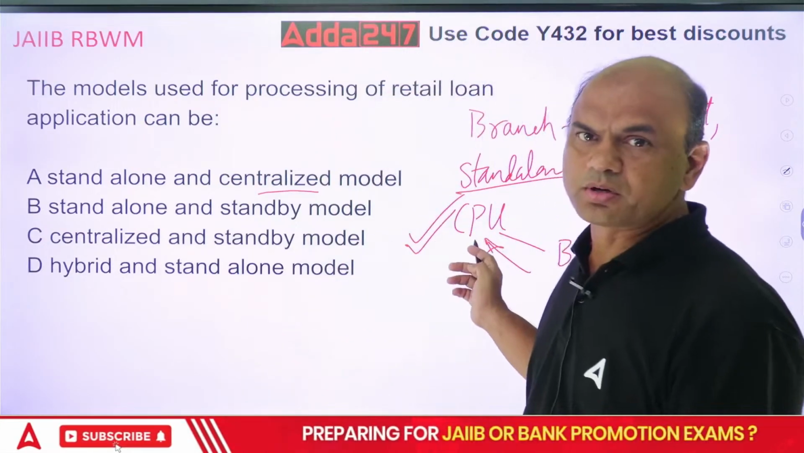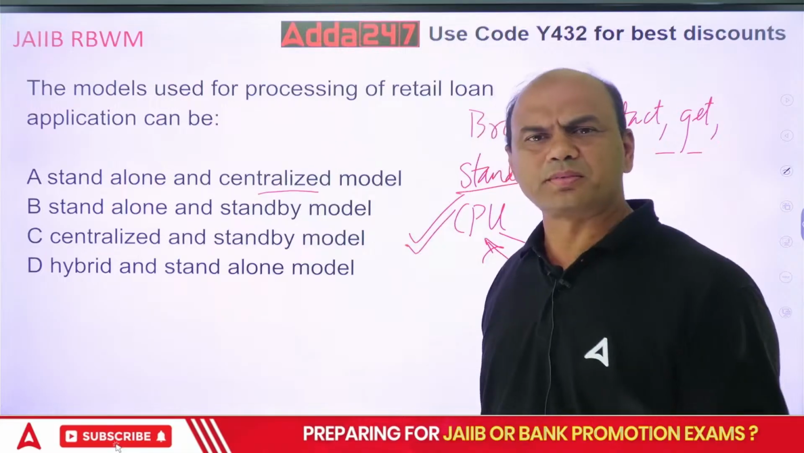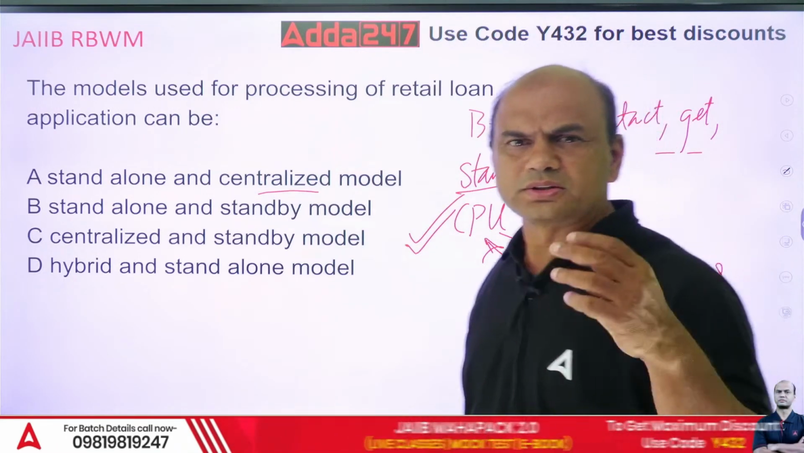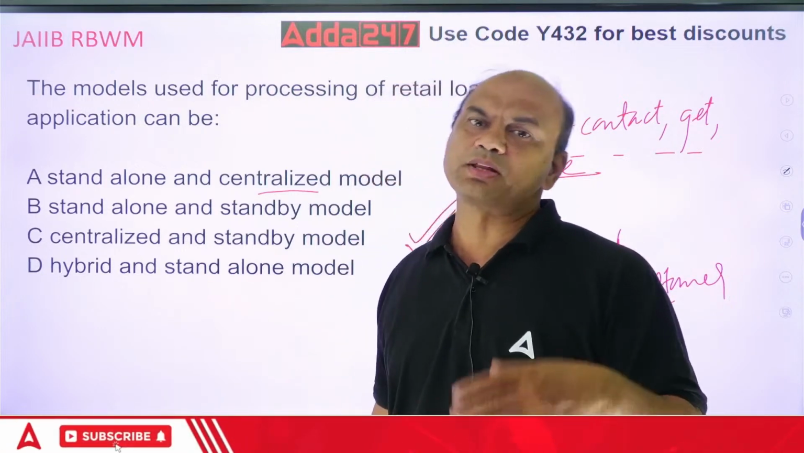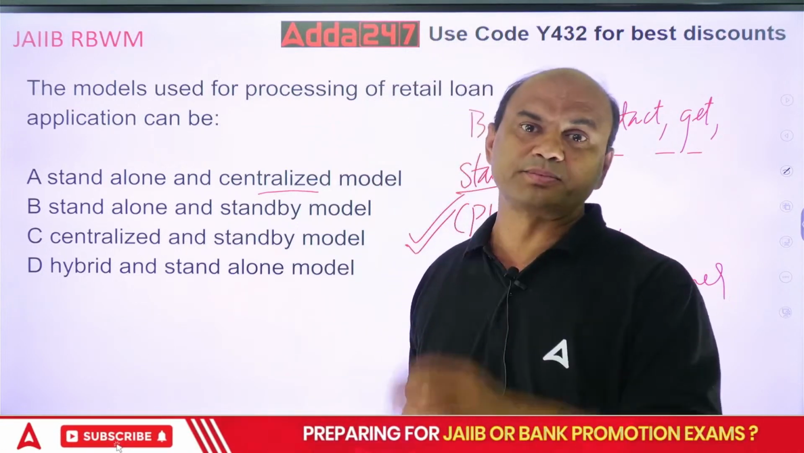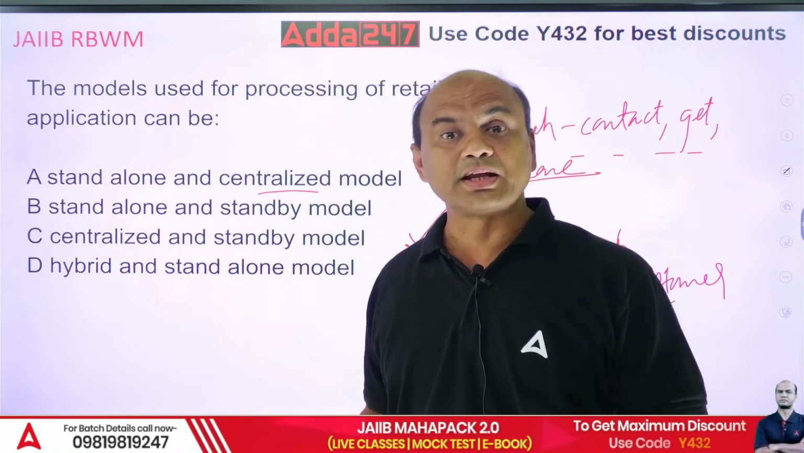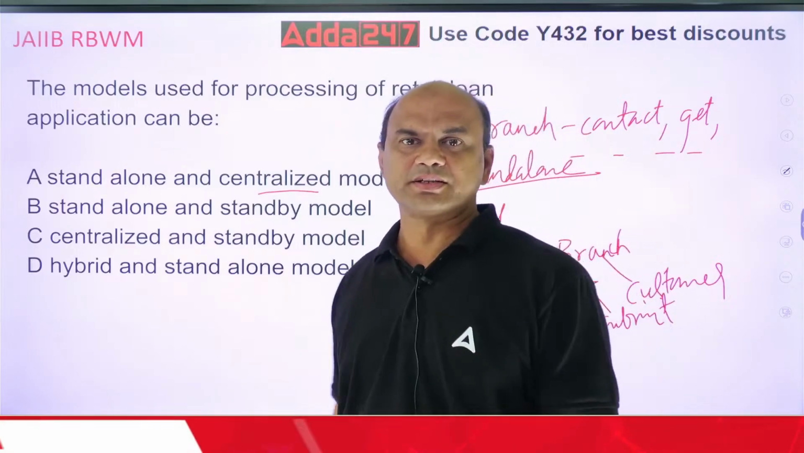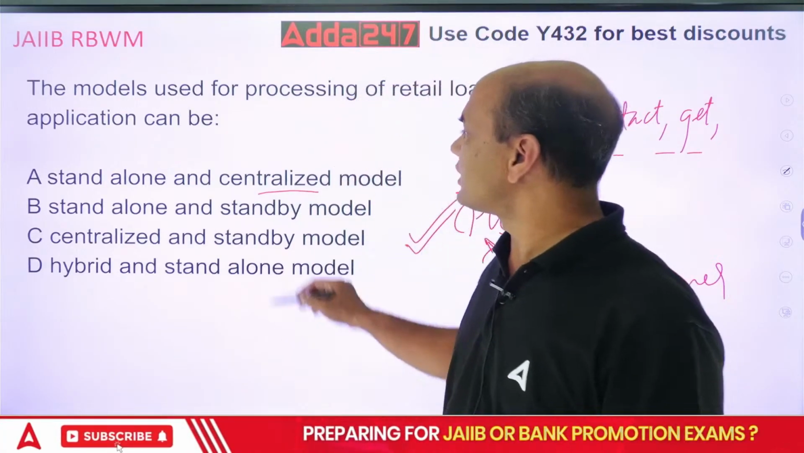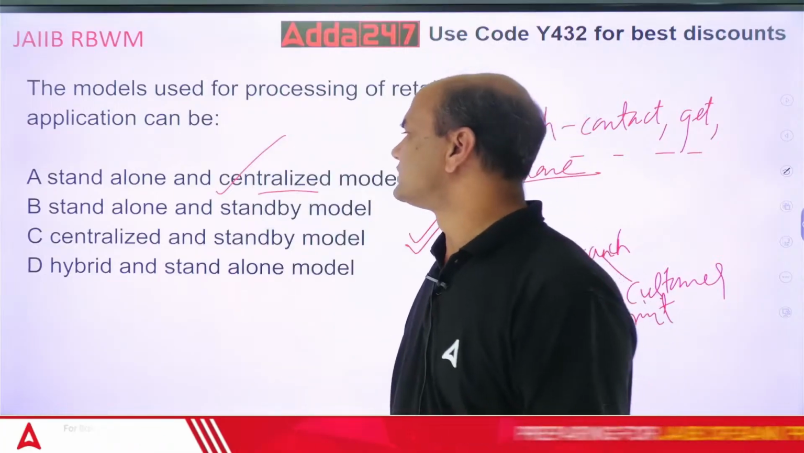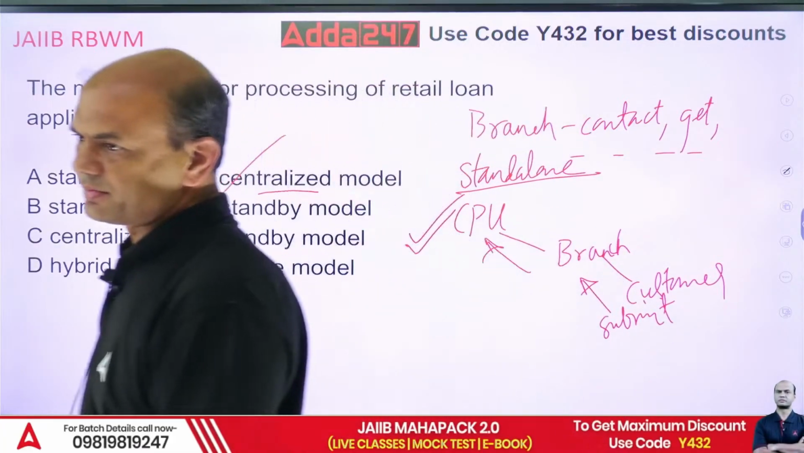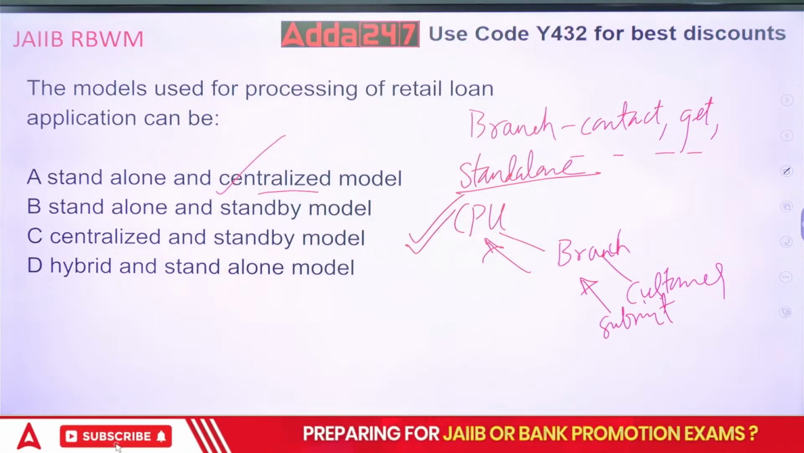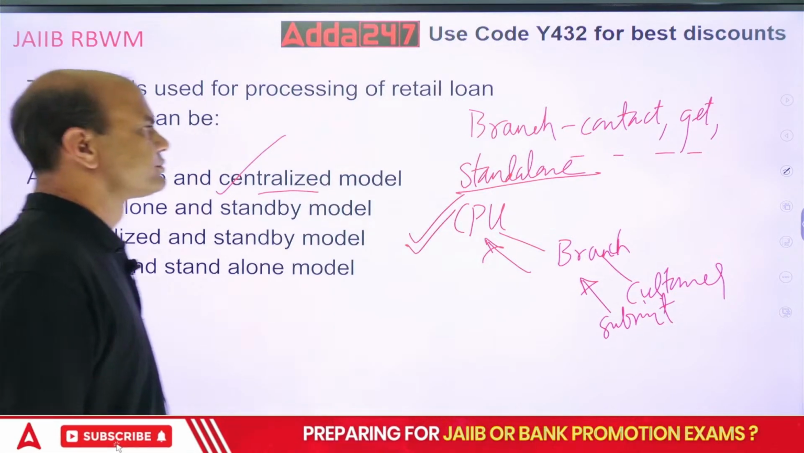So in this CPU model, what happens? Branch collects all the documents and just sends them to the CPU. CPU does the processing. Loan sanctioning, disbursement, even monitoring will be done by the CPU. So branch is free for sales. Branch's main job is sales, isn't it? So what is the answer over here? Standalone and centralized model. Got it? Clear? Next.